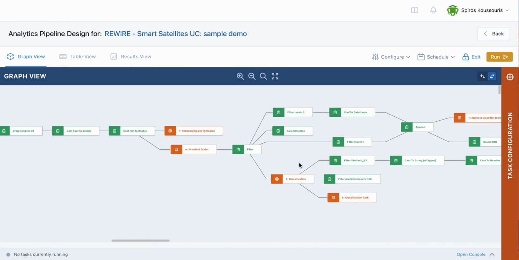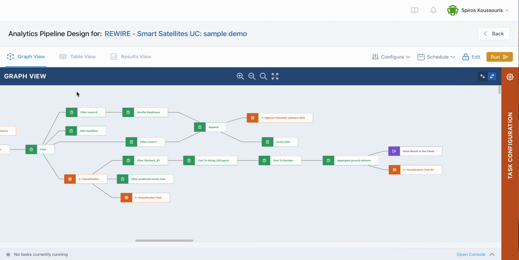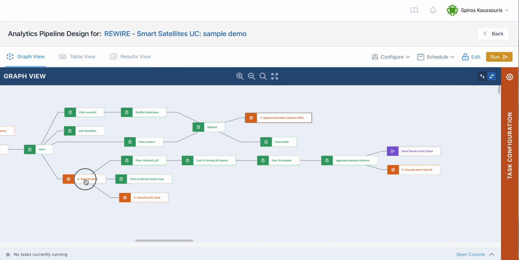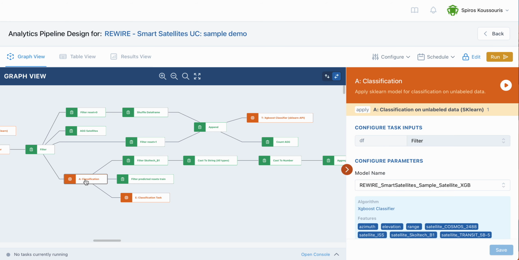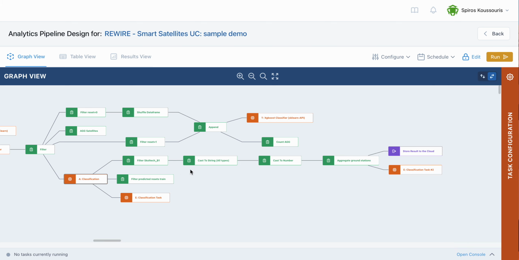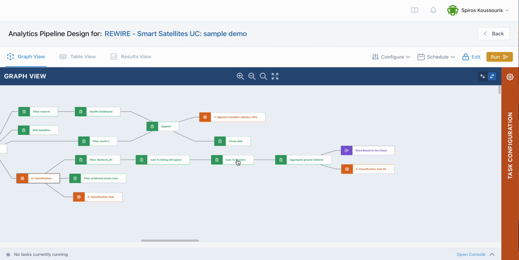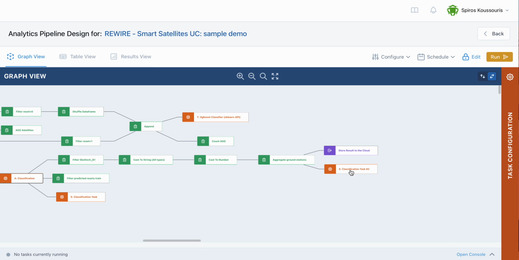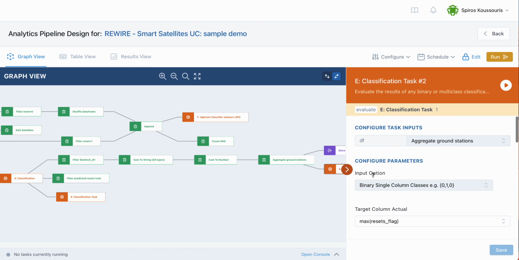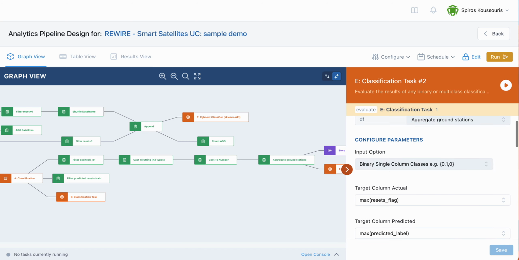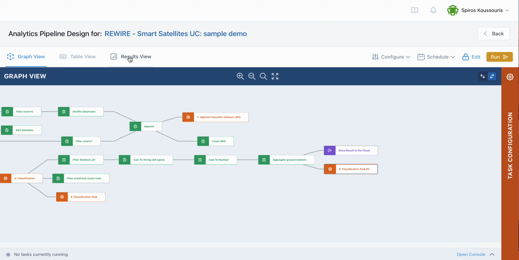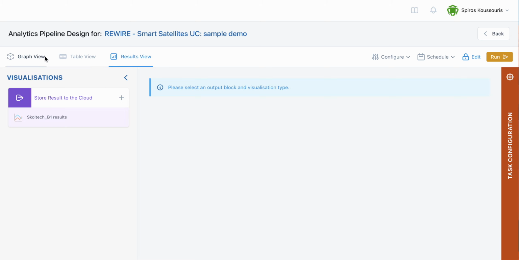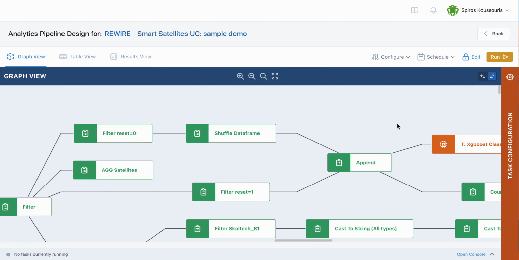Moving on to the end of the pipeline, you can see here at the very last steps, firstly we have the training of the model with an XGBoost classifier, and then we have the application of the model. With further data preparation steps, we finally have the evaluation of the classification task. Here the user again has to configure the parameters of this function.